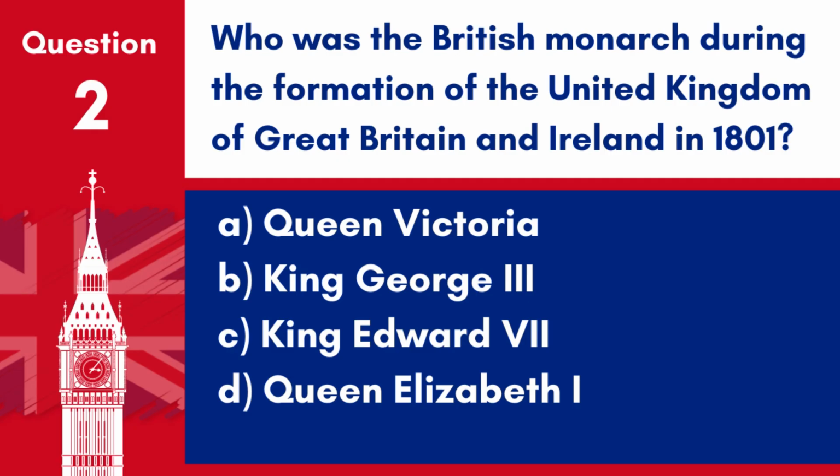Question 2. Who was the British monarch during the formation of the United Kingdom of Great Britain and Ireland in 1801? A. Queen Victoria. B. King George III. C. King Edward VII. D. Queen Elizabeth I. Answer: B. King George III. The United Kingdom of Great Britain and Ireland was formed in 1801 under the reign of King George III.